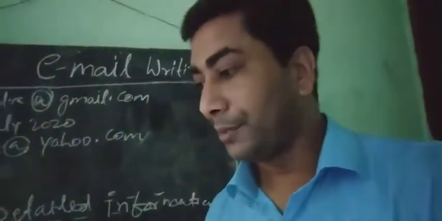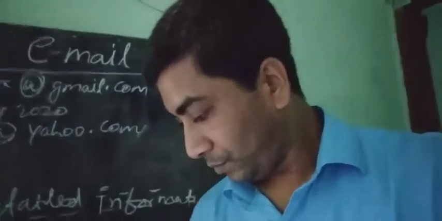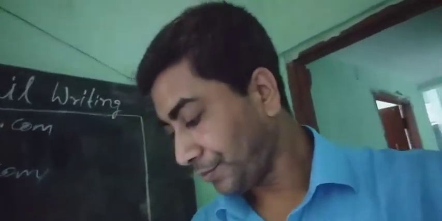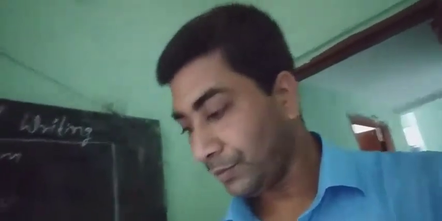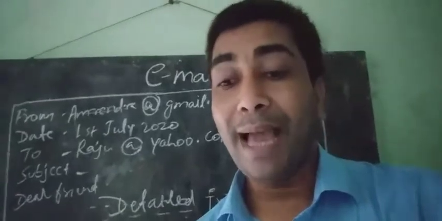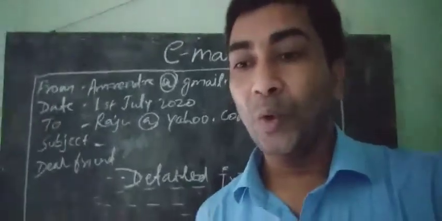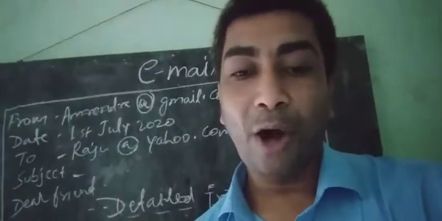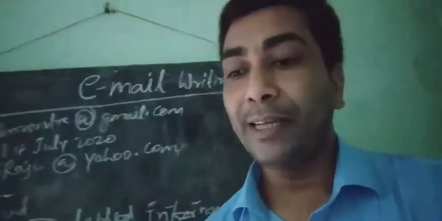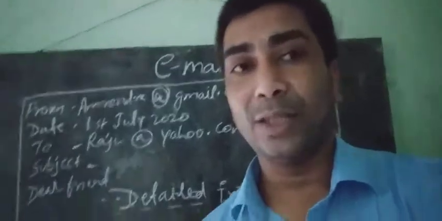Email number 3 is: the captain of your team has sent you the message to be present at the school playground for net practice during your vacation. Send him or her an email confirming your joining the net practice.